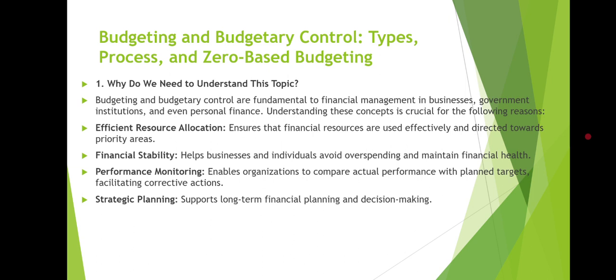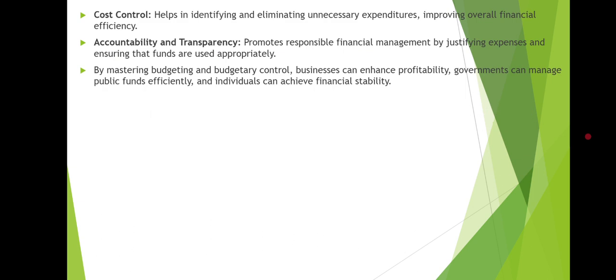Another reason is performance monitoring. It enables the organization to compare actual performance with planned targets and facilitates corrective action. It is also very helpful for strategic planning, as it supports long-term financial planning and decision making. The next reason is cost control. It helps in identifying and eliminating unnecessary expenditure, improving overall financial efficiency.